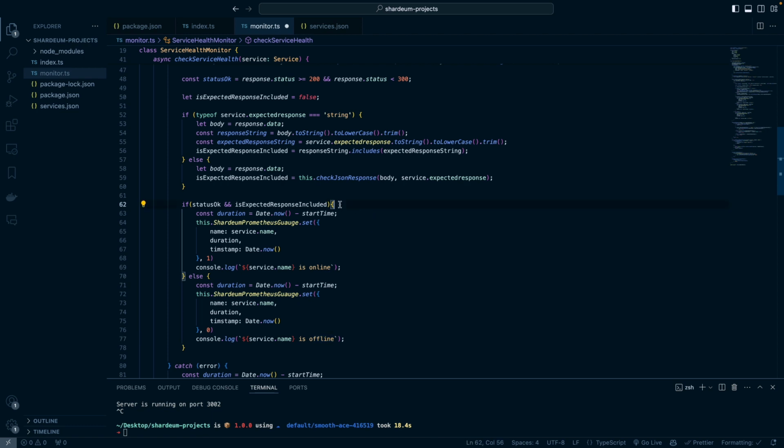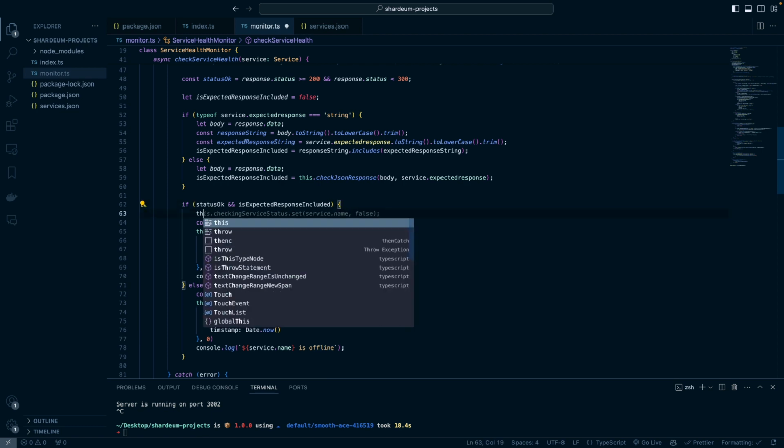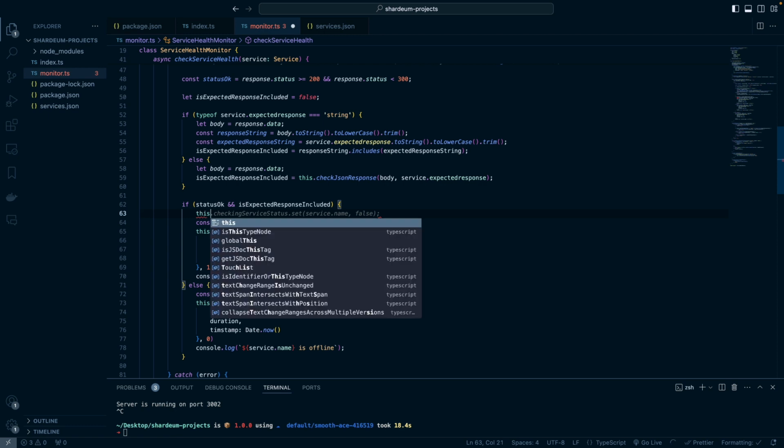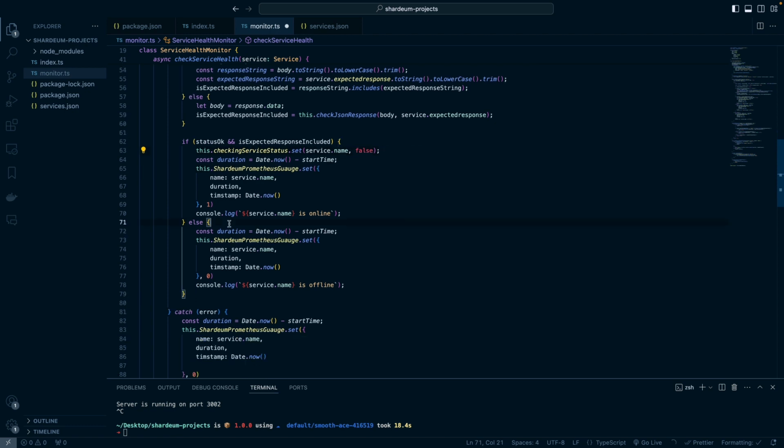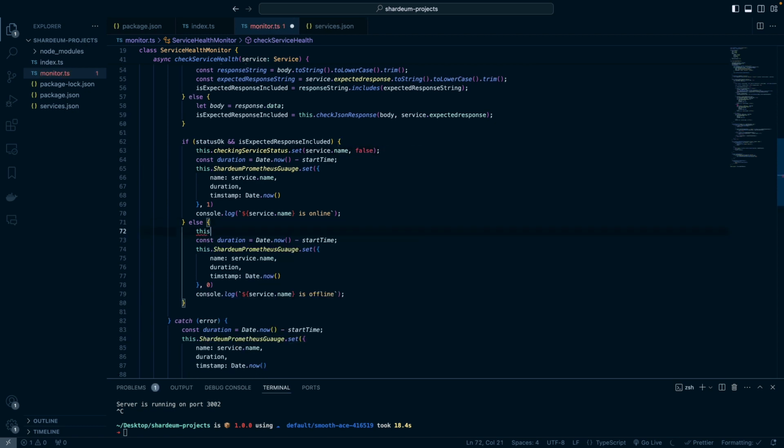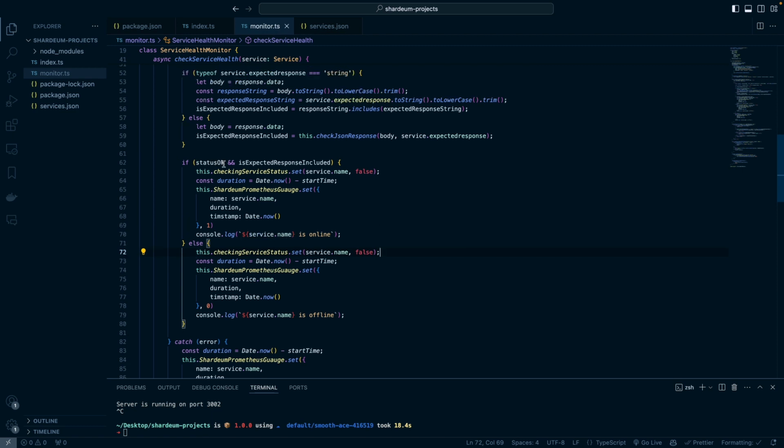But before we do that, the first thing I want to do is set the value of this check service status to false, because at this point we're not currently checking the status, and I want to do that for the else as well. And we can save that. So now, if the status of the response is okay and the expected response is included in the server response, then we can say that this value is online, and we update Prometheus and we write some logs to keep ourselves informed.